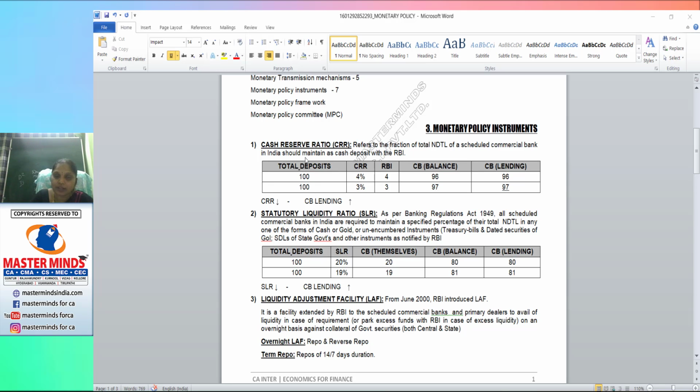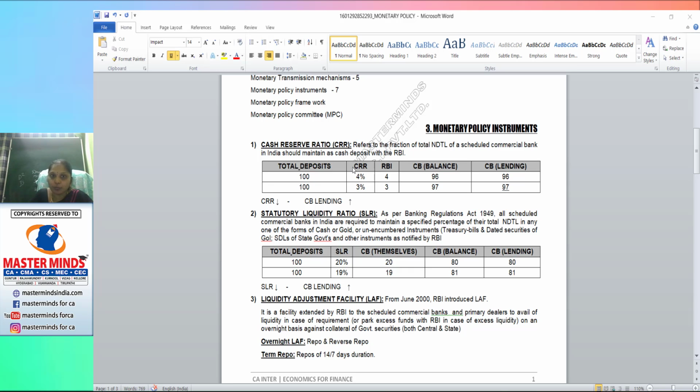The first one is cash reserve ratio. What is the cash reserve ratio? A portion of total deposits. Until this chapter, you do one thing: treat me as a central bank. In India, treat me as the Reserve Bank of India. You the students who are the listeners, please feel you are a commercial bank, and treat others as the common public. The common public will bring and keep deposits in your bank, and the deposits may be saving account deposits, current account deposits, and fixed deposits. These three deposits together are known as total deposits.